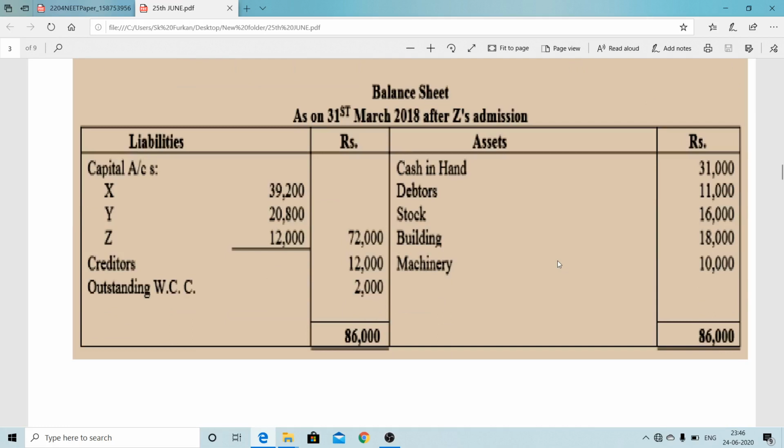Now you can make the balance sheet after admission of Z. That is the current capital, X capital, Y capital, Z capital, total coming 72,000. Creditors remain unchanged at 12,000. Workman compensation claim is only 2,000, that is 4,000 minus 2,000 which was distributed. Cash in hand we get from the cash ledger. Debtors amount is here 11,000. Stock is 16,000. These are all revalued figures, stock revalued, building revalued figure. So these are all current figures which are changes we are considering from the revaluation, changing value, and which are unchanged we are putting the same value. Like that we can make the balance sheet.